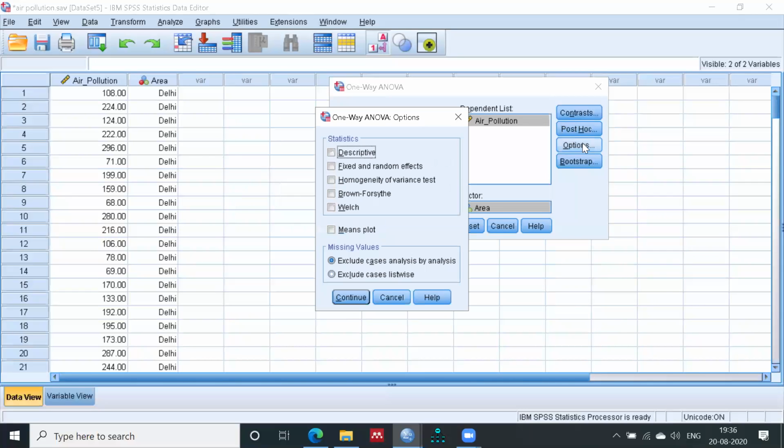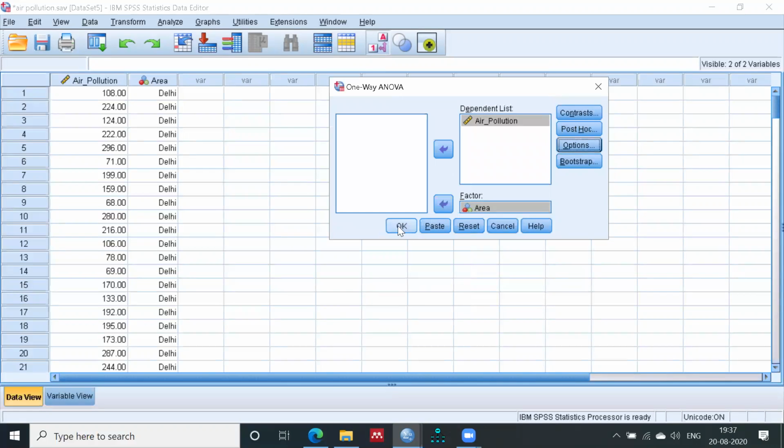In the options, just check the descriptive, because here you will analyze the mean also, right? So check the descriptive and homogeneity, because this is the assumption of ANOVA, as I explained to you. For testing the assumption, you need to calculate the homogeneity of the variance, right? Then continue and okay.